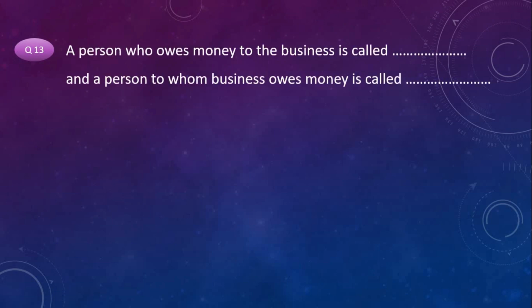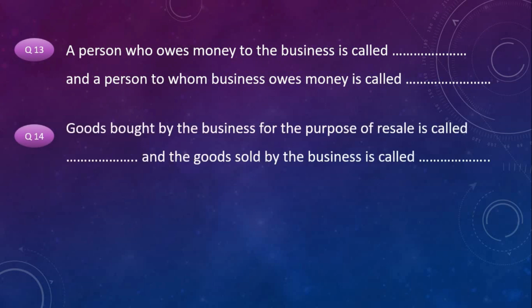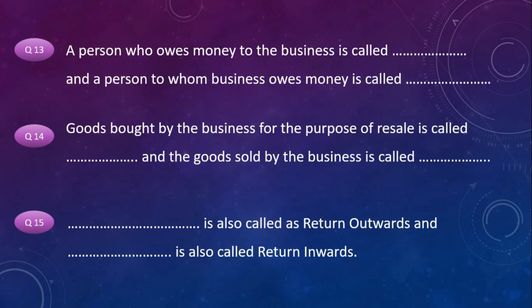Next question. A person who owes money to the business is called dash and a person to whom business owes money is called dash. Next question. Goods bought by the business for the purpose of resale are called dash and the goods sold by the business are called dash. Next one. Dash is also called return outwards and dash is also called return inwards.